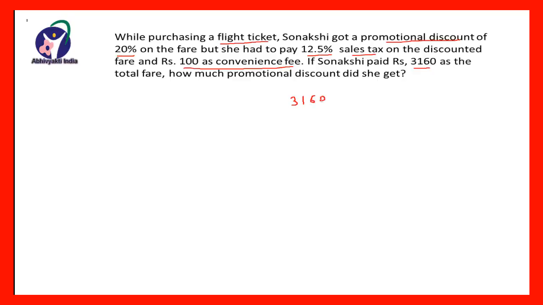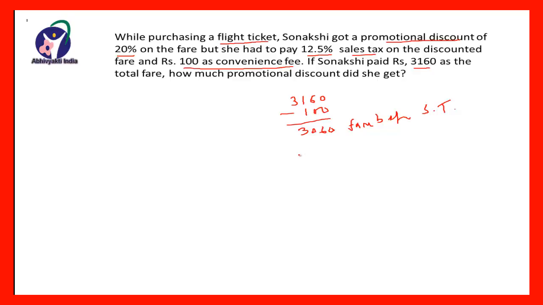So first we will take out the convenience fee as rupees 100, so it will be minus 100, so it will be 3060. So rupees 3060 is a fare before sale tax. Now if you take out the sale tax of 12.5% from this amount, you will get the actual fare.